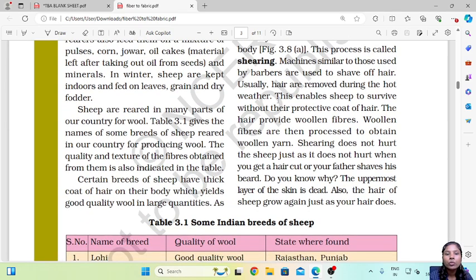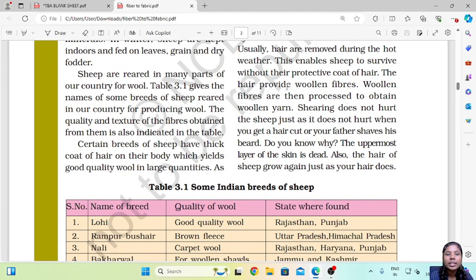Usually hair is removed during the hot weather. This enables sheep to survive without their protective coat of hair. So what they do is remove it during the hotter weather. Therefore the sheep learns to survive without their protective coat of hair. The hair provides woolen fibers. Woolen fibers are then processed to obtain the woolen yarn.